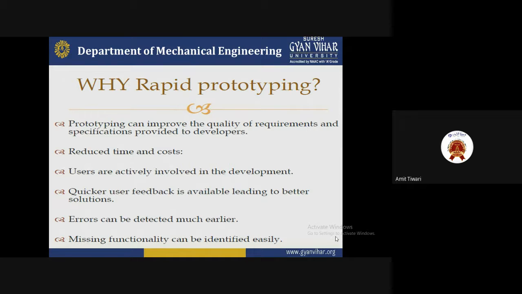And the last one is that missing functionality can be identified easily. If a function or some coding is missing from the system, so that the system does not operate properly, it will be detected easily. We can identify what type of function is missing and what type of error we are getting. So these are some benefits of why we are using the rapid prototyping system.